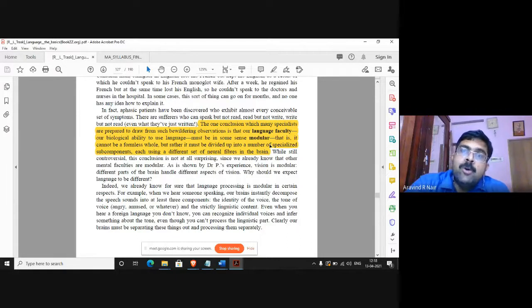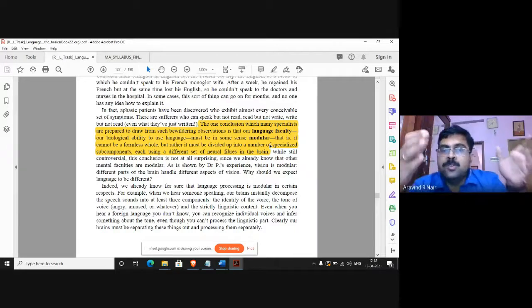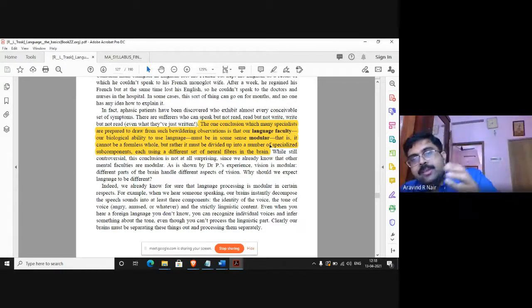The word modular means composed of different modules. We have heard of things like a modular kitchen. A modular kitchen is nothing but a kitchen which is composed of discrete cabinets. We can buy as many cabinets as we want, and we can arrange them in whatever order we want in order to make an arrangement. So the language ability of the brain is also like that. It is modular in nature.